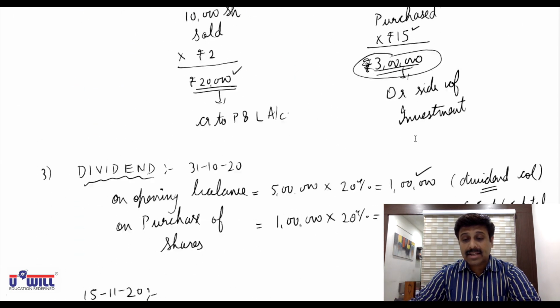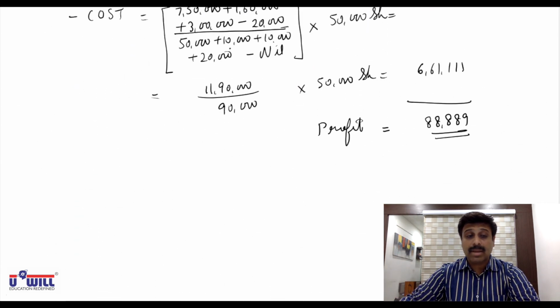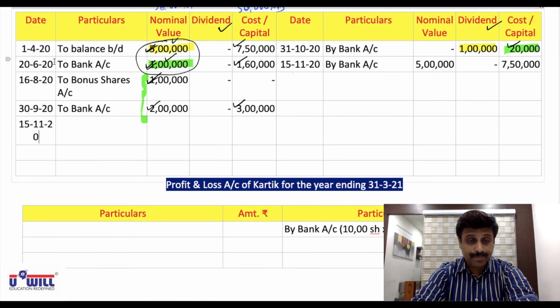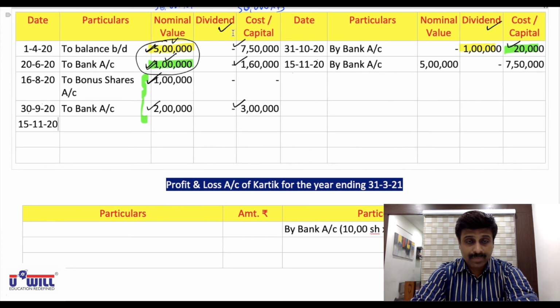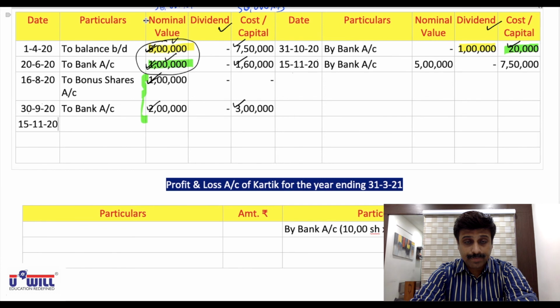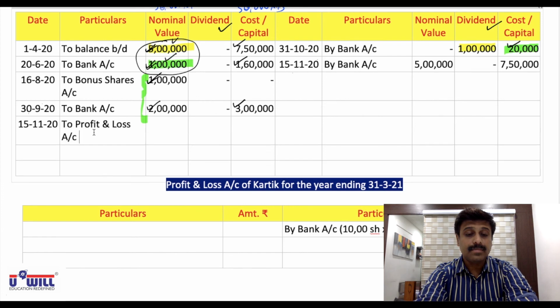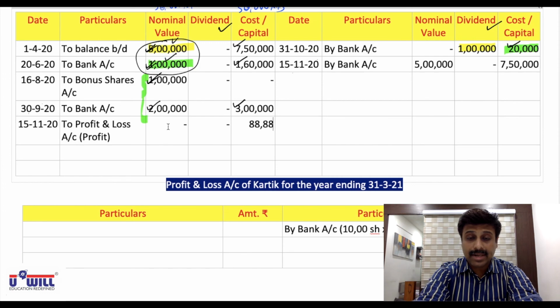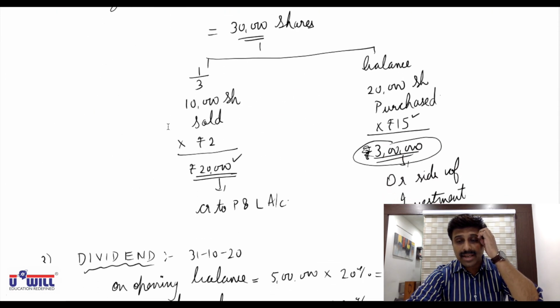Now profit of 88,889 will come on the debit side. Okay, PP, purchase and profit will be recorded on debit side. So profit will come on debit side. Same date, 15th November 2020. On the debit side you'll record to profit and loss account, in bracket profit, and directly in the last column 88,889. So all the entries have been passed.